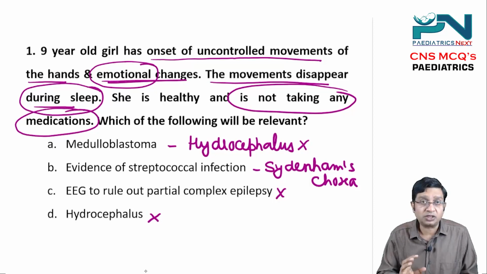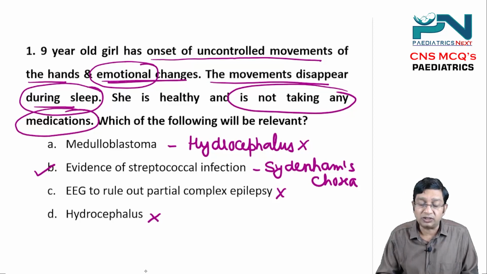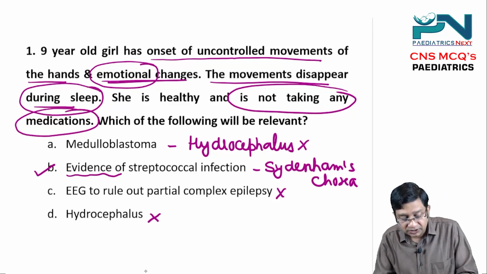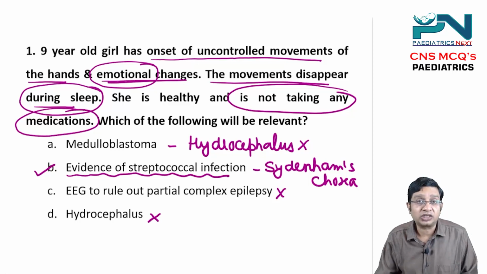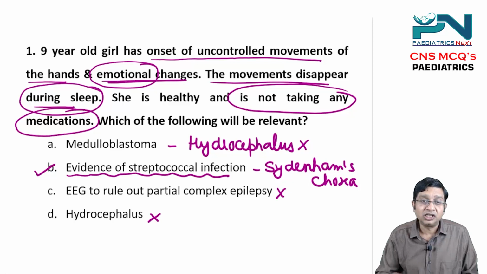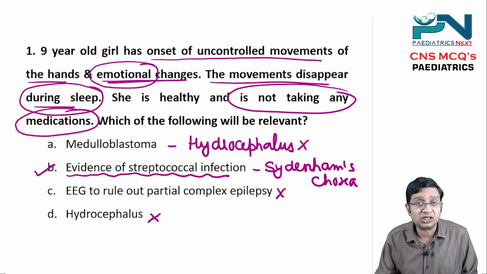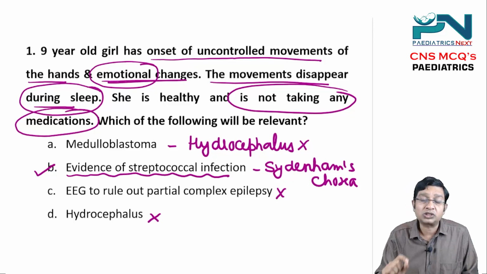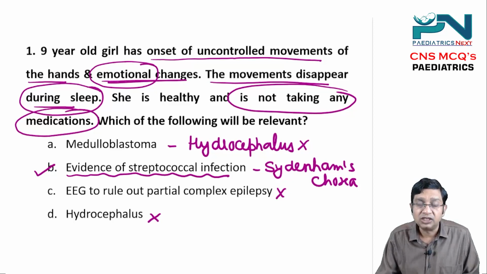So out of these, the most appropriate answer is evidence of streptococcal infection, as this might be a case of Sydenham's chorea. One can say that Sydenham's chorea, as a major Jones criterion, is sufficient to diagnose. But out of the 4 choices given, we are choosing the most appropriate one, which goes in favor of evidence of streptococcal infection.